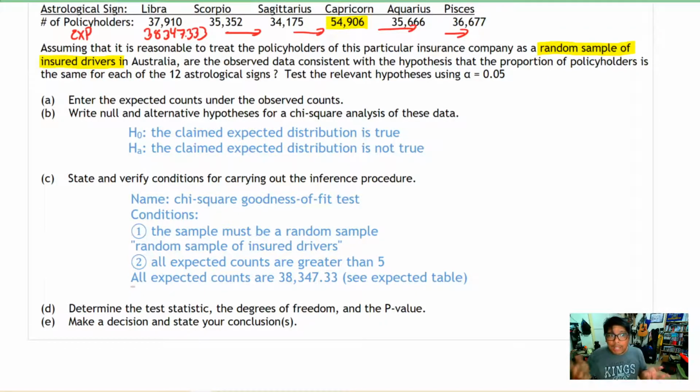Now, when I say expected table, I don't mean the table that's expected to come. I mean the table of expected values. And if you've written them like I've told you to, that shouldn't be a problem. But you do have to write down the expected values.